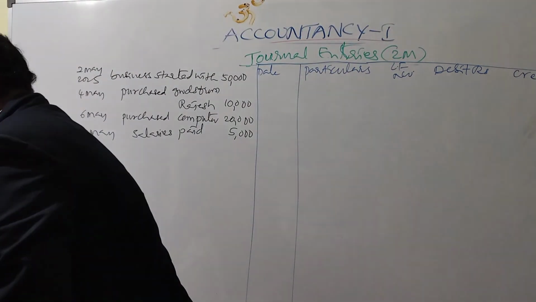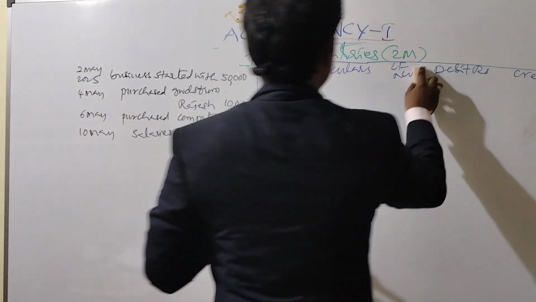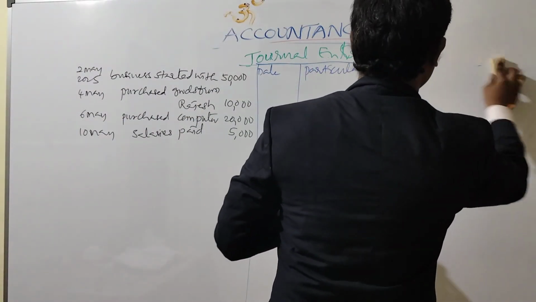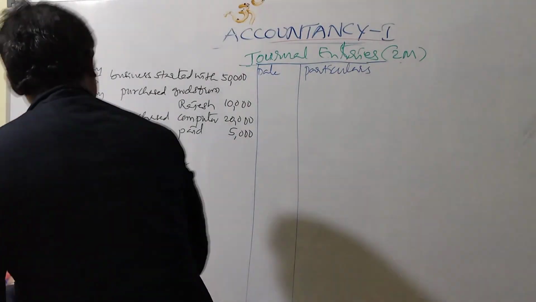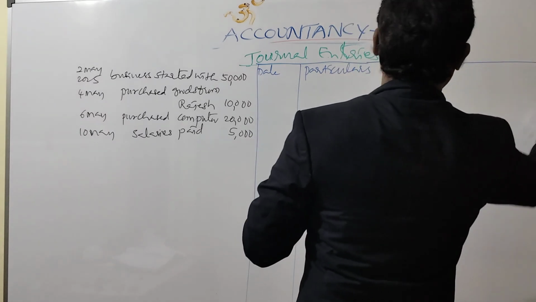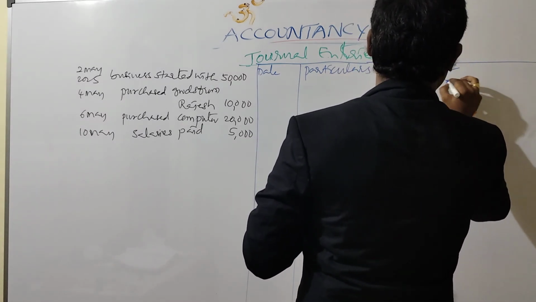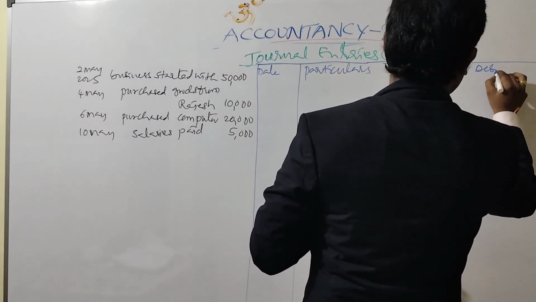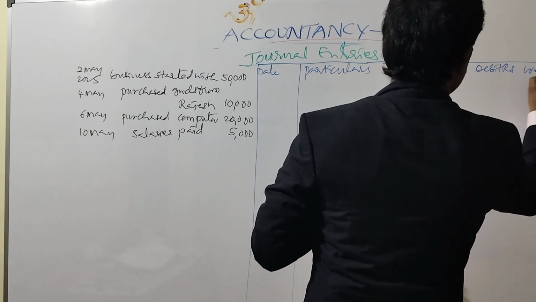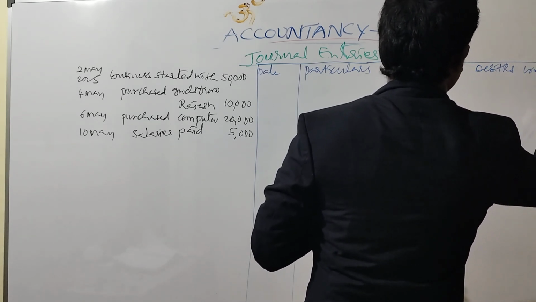So take much distance for particulars. Here it is LF number, debit rupees, credit rupees.